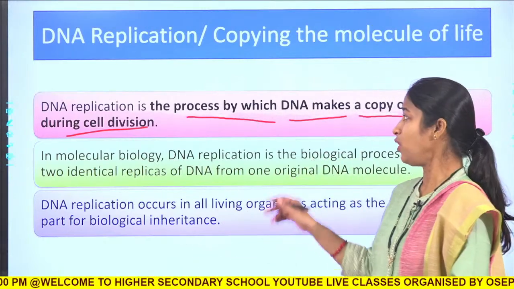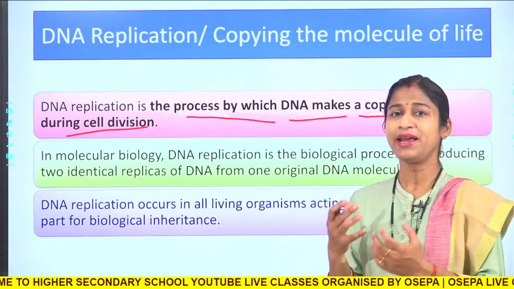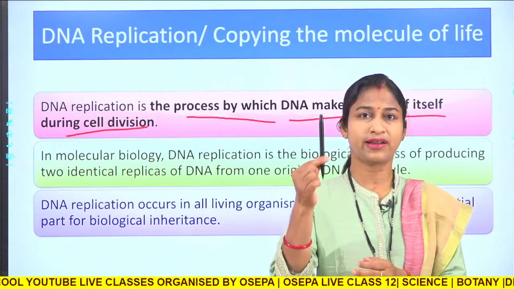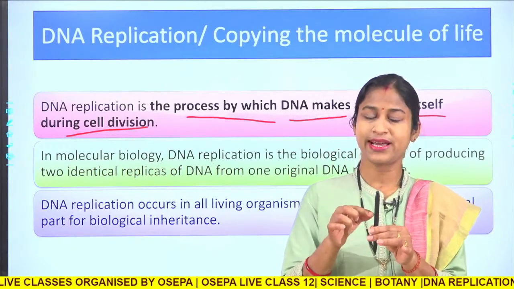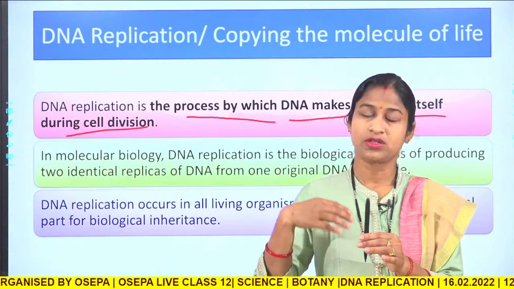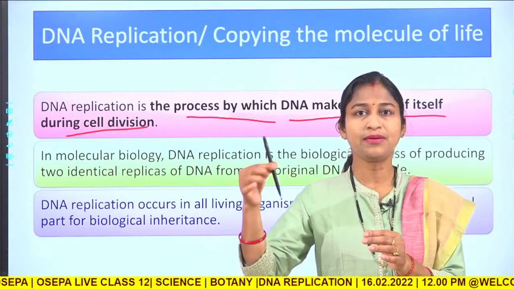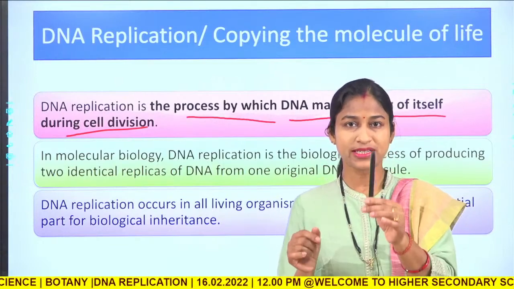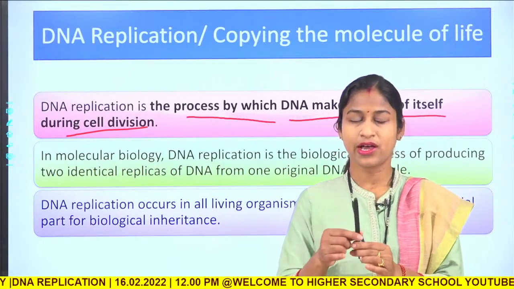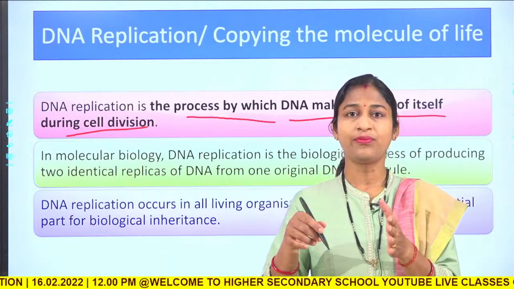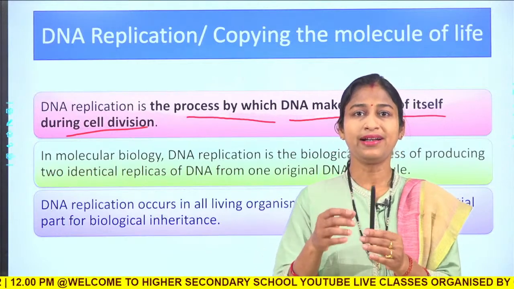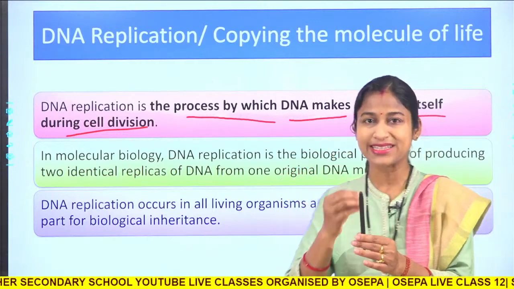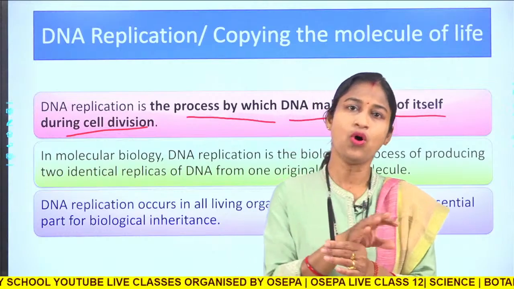In replication, DNA makes its own copy. Let us suppose this is a DNA molecule. It will prepare another molecule like this. So, instead of getting one pen, you will get two pens of equal nature, size and shape. It will be an exact replica of the old one.